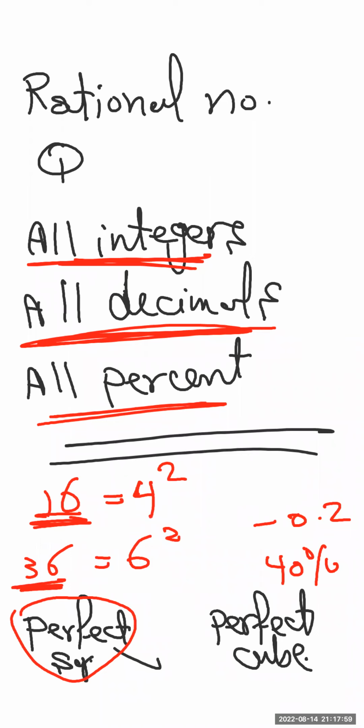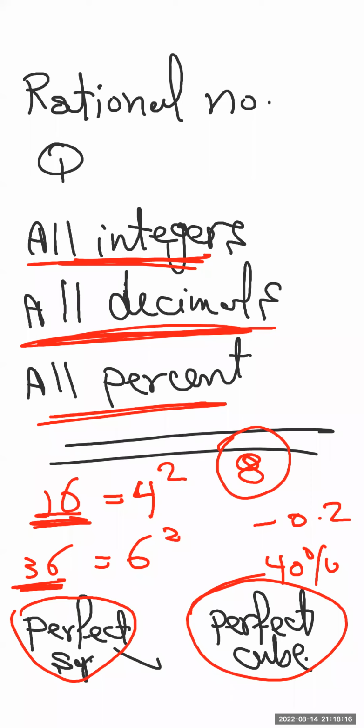Okay, what about the perfect cube? Perfect cube is simply a number which we can write in the form of another number to the power 3, or a number which has a cubic root. Like 8, a perfect cube. Why? Because it's 2 to the power 3. Like 27, because it's 3 to the power 3. And actually, the cubic root of 8 is 2 and the cubic root of 27 is 3. Correct, guys? Yes. Okay, any questions till now? No.